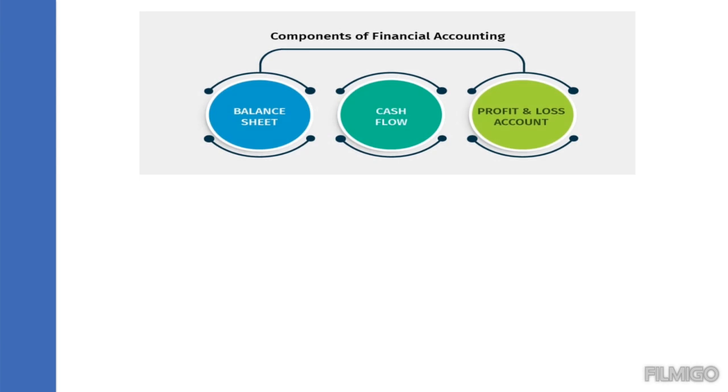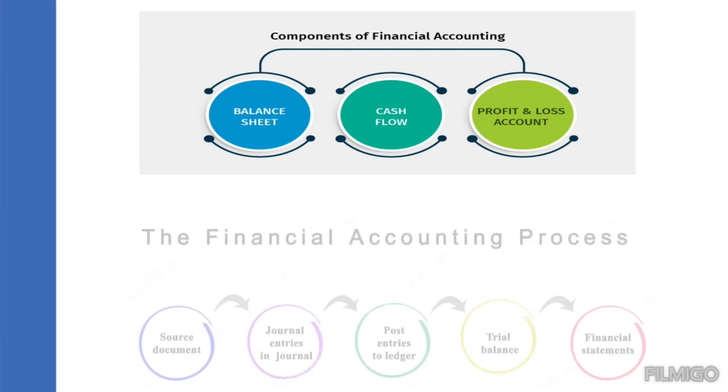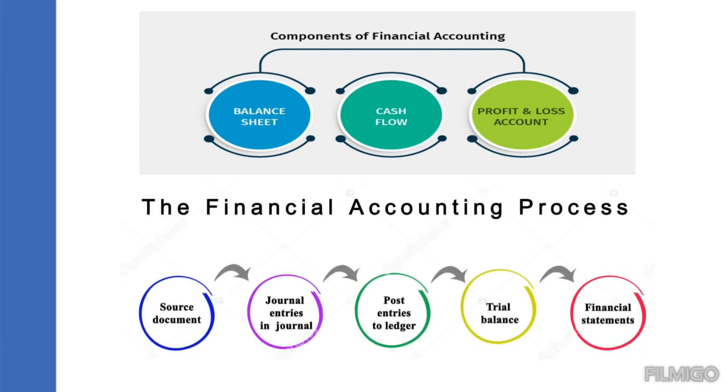Now we will be seeing the components of financial accounting. There are three main components in financial accounting: the profit and loss account, cash flow, and the balance sheet. And this financial accounting is based upon some process. It starts from the source document.